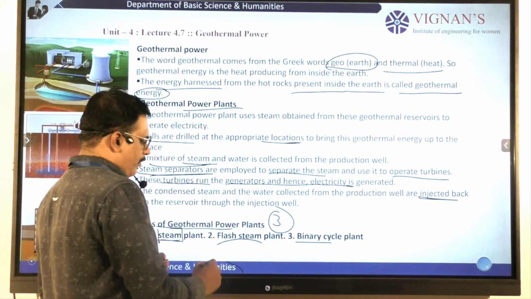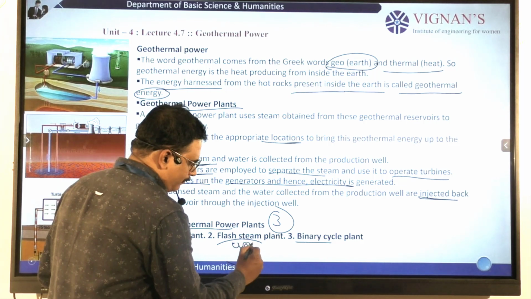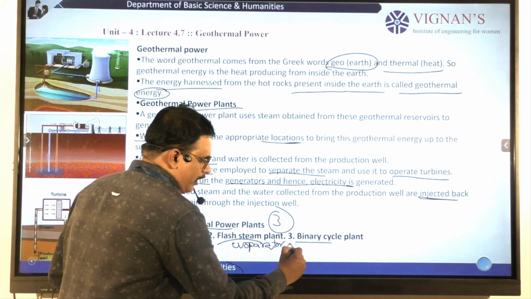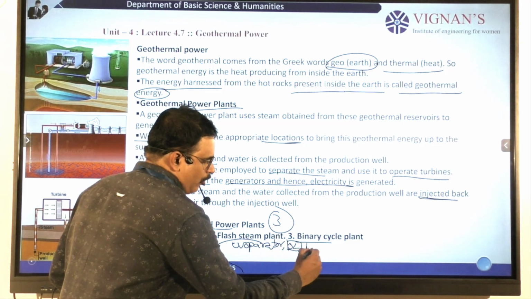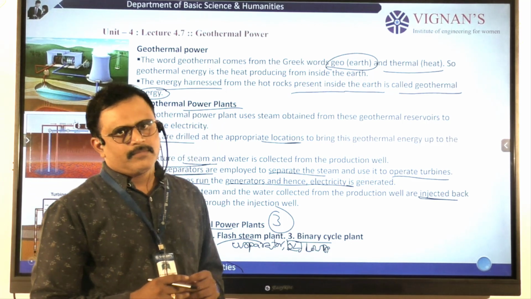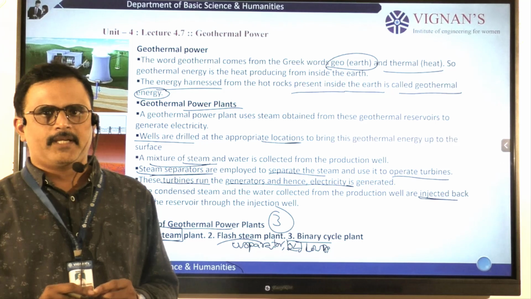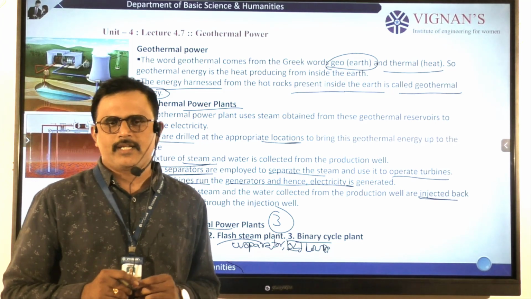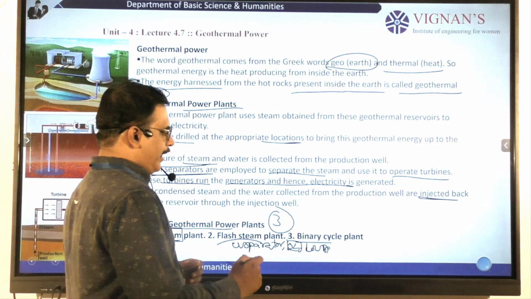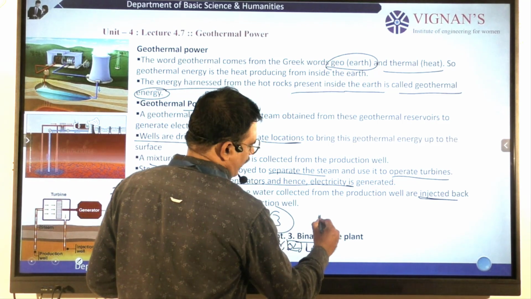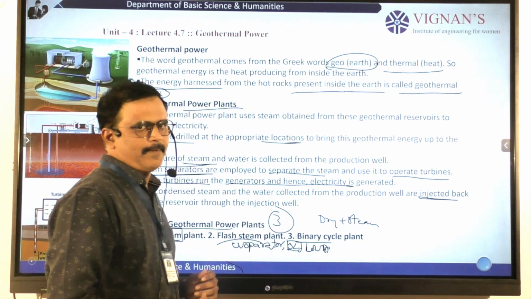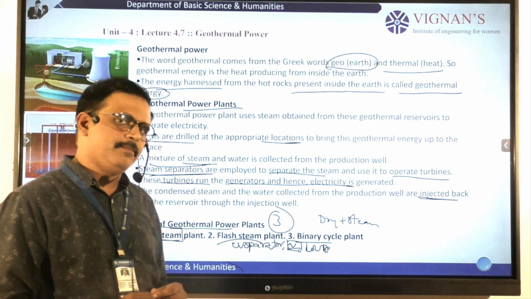In flash steam, we apply an evaporator, which is an organic liquid with a low boiling point. So in these power plants, we apply one evaporator chemical, an organic liquid which has a low boiling point. And binary means it's a combination of the dry and flash steam plants.